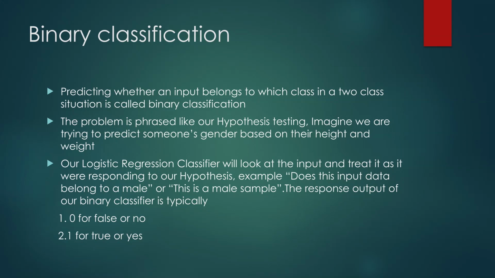In that scenario, we take all the feature sets of that person, and using logistic regression, we can predict whether that person has a probability of being a male or a female. All right, so a 0 would point to a false category, and a 1 would fall to a true category.